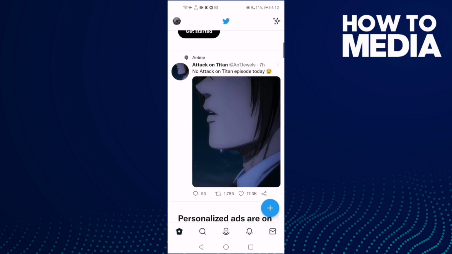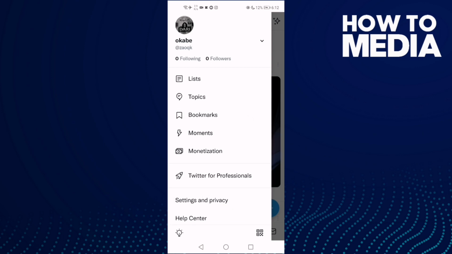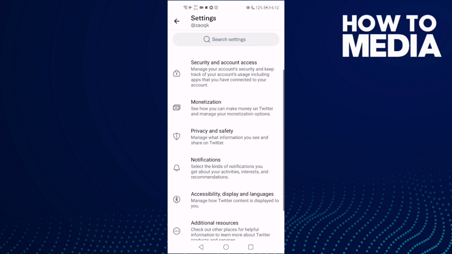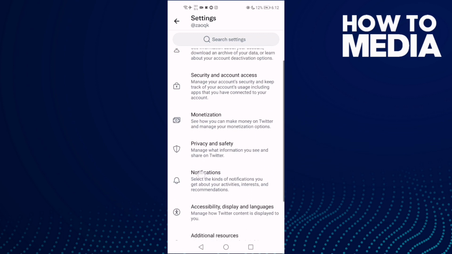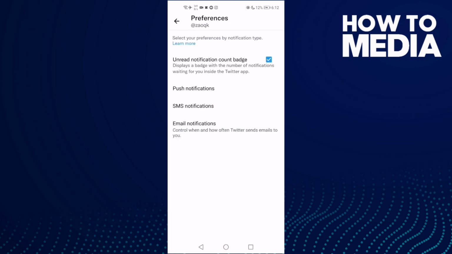First go to Twitter, and then go here and you will find this one, settings and privacy. Click on it and then you will see this one, notifications, and then click on preferences. And now you'll find this one here, push notifications.